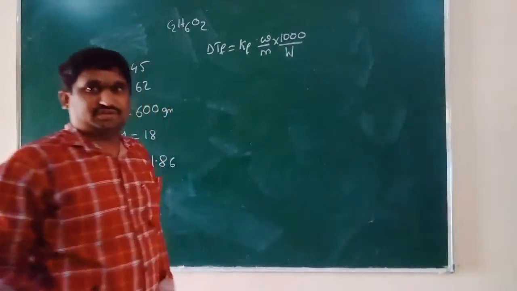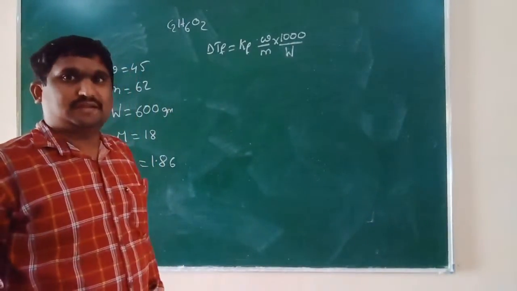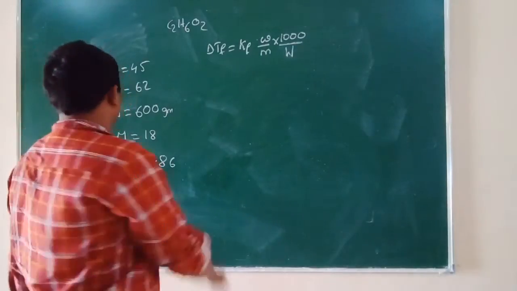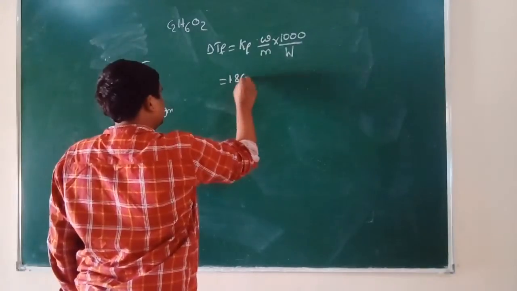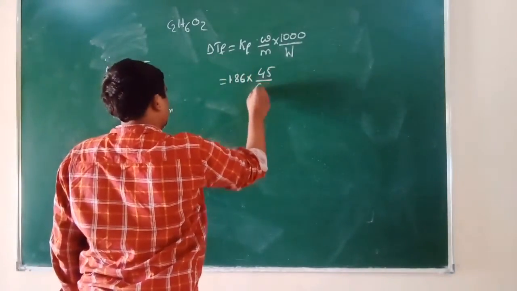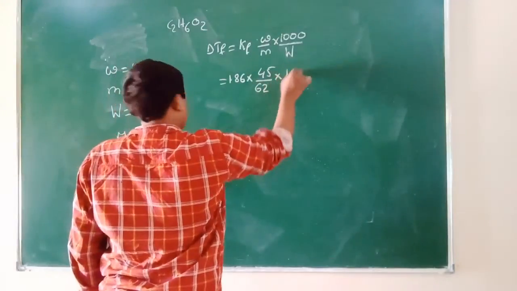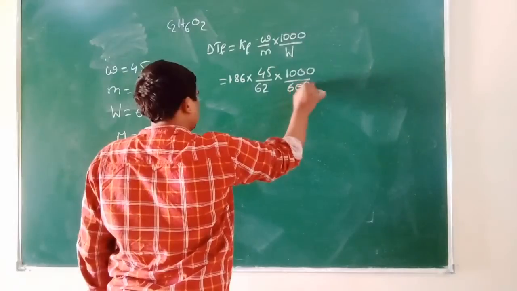The formula for freezing point depression is delta Tf is equal to Kf into W by M into 1000 by capital W. Kf is 1.86, weight of solute 45, molar mass of solute 62, into 1000 by 600 grams of water.